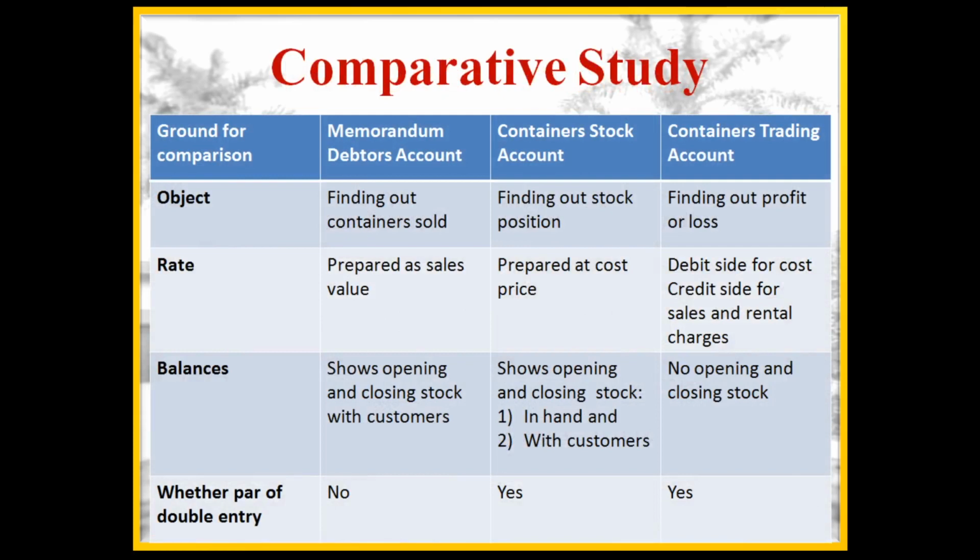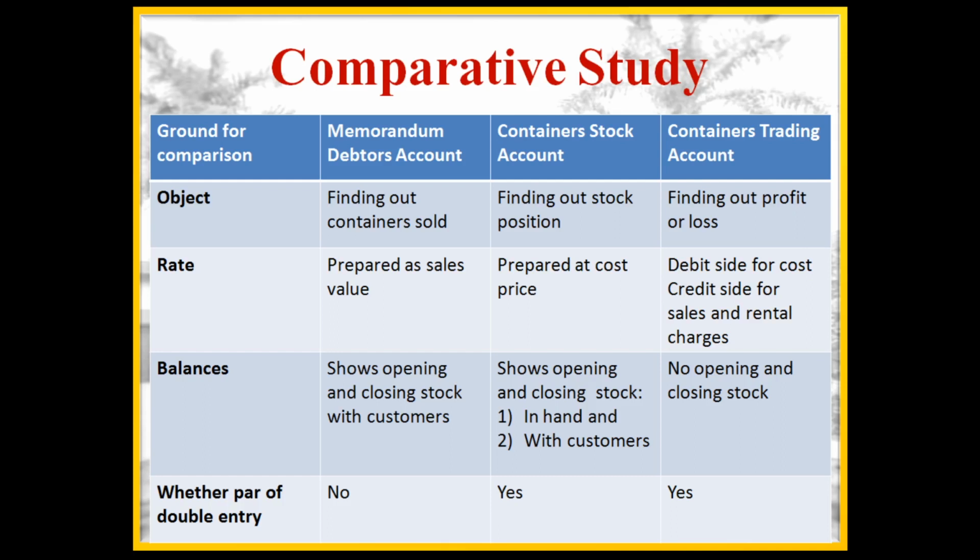For your better understanding, I am giving you a comparative study of these three accounts: memorandum debtors account, container stock account, containers trading account.